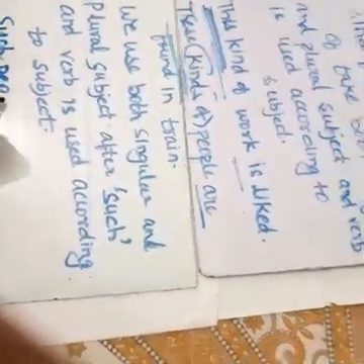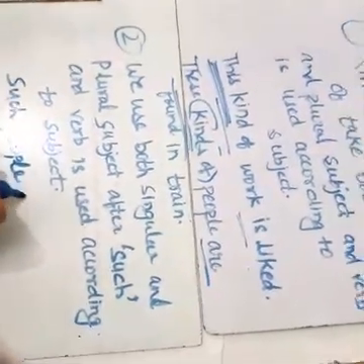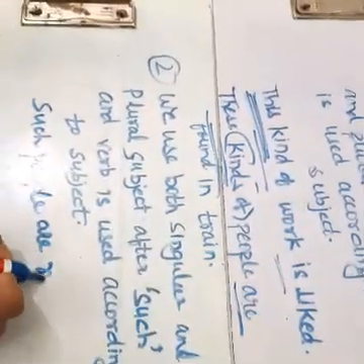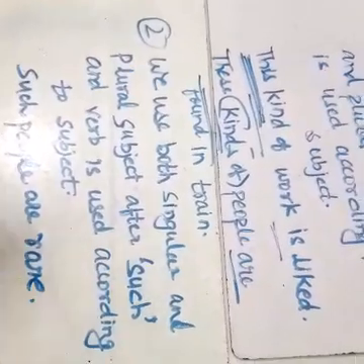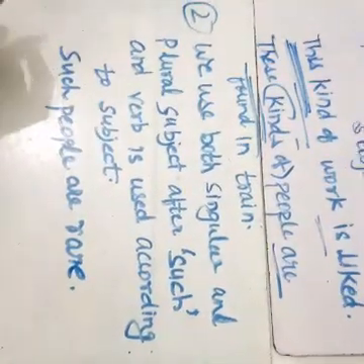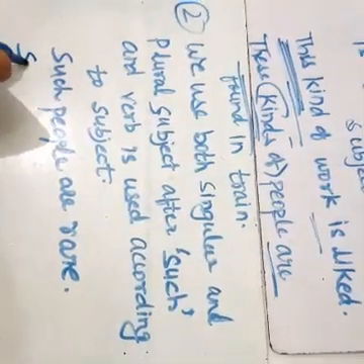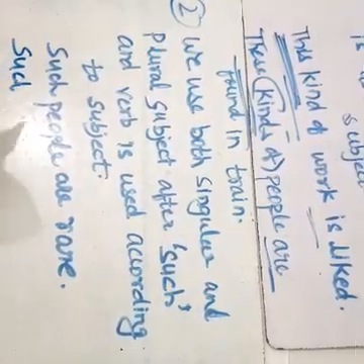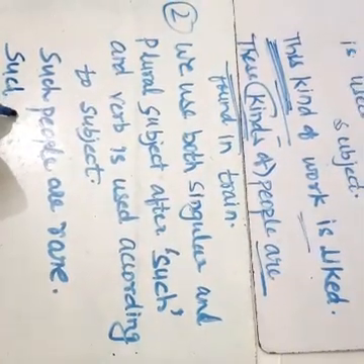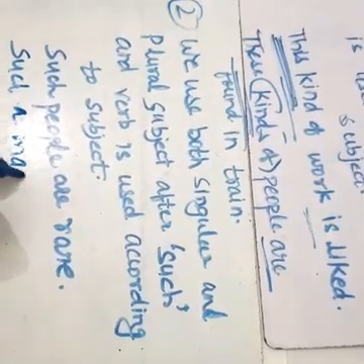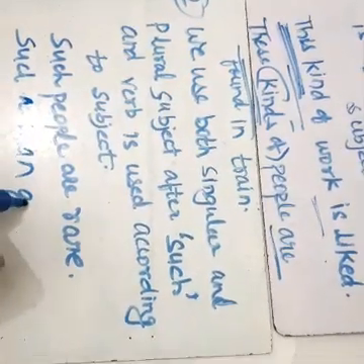such people are rare. Okay, such a man gets respect.